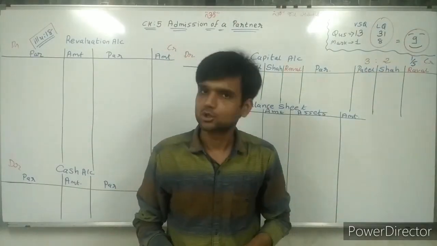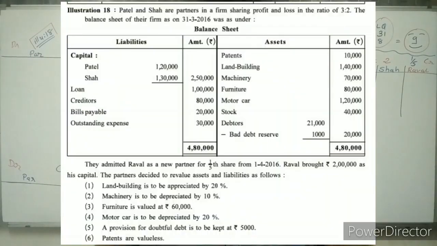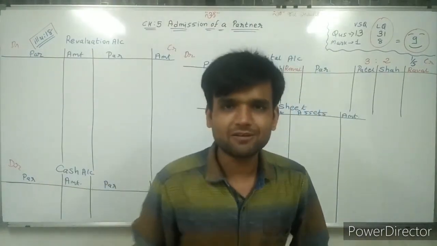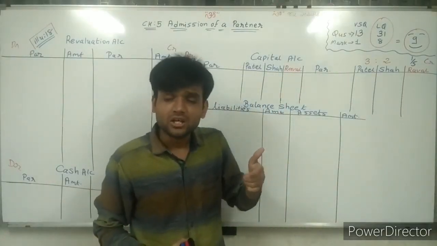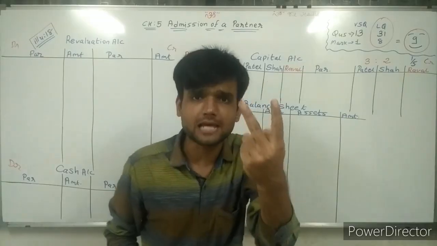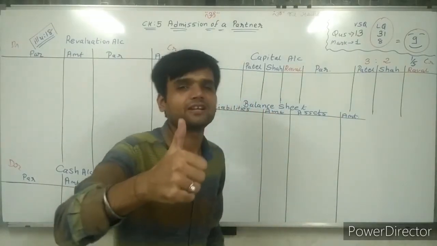Now going ahead, don't worry. Next, reading the question. Raval brought 2 lakh as his capital. The partners decided to revalue assets and liabilities as follows. So sir, whenever the new partner Raval comes into our business, he brings 2 lakh rupees as capital. So for that, we are writing a journal entry.